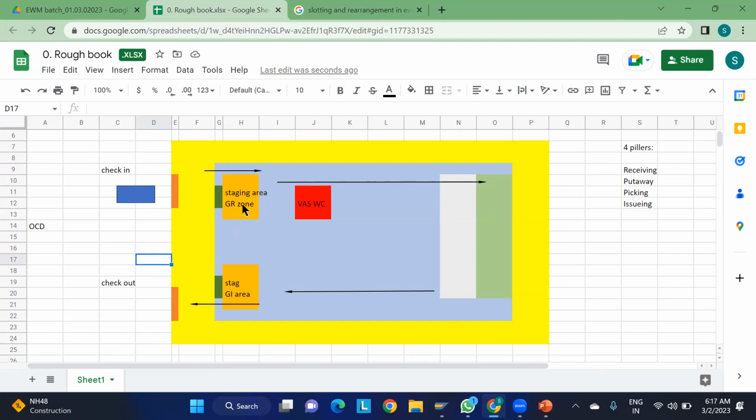So instead of going through all this way and coming over here, I can take these goods directly and put them over here. This is nothing but the opportunistic cross-docking. I am not going to take these materials to the storage bins and search for the bins and keep it here.